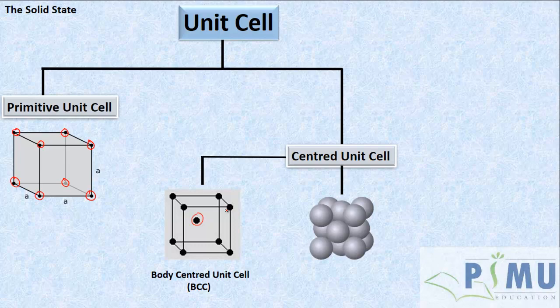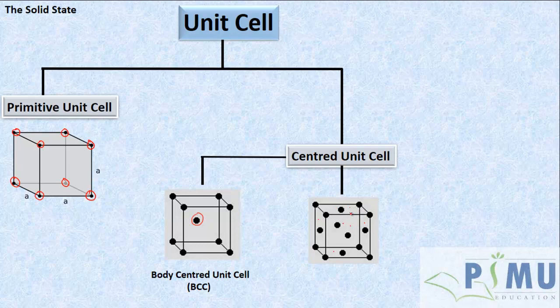Suppose the particles are present at the faces of the unit cell in addition to the corners. Let me show like this. See here, the particles are present at each face. A unit cell or a cube has got how many faces? 1, 2, 3, 4, 5, that is back end, and 6 front end. There are 6 faces, right? At every face, there will be the presence of a particle.